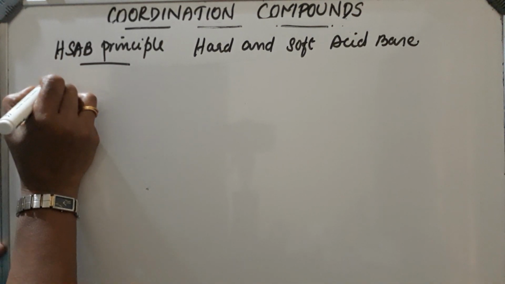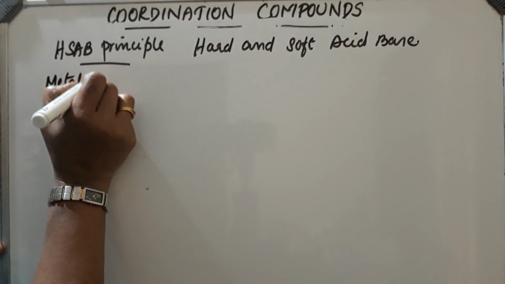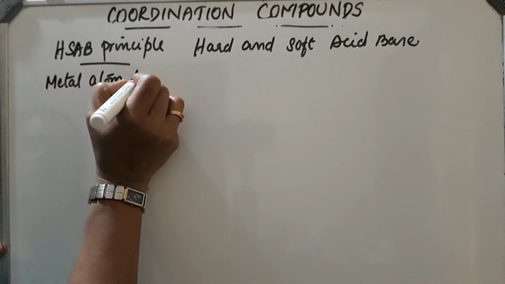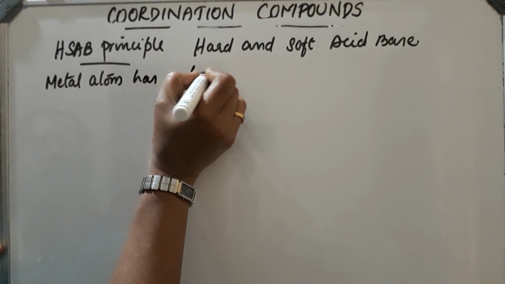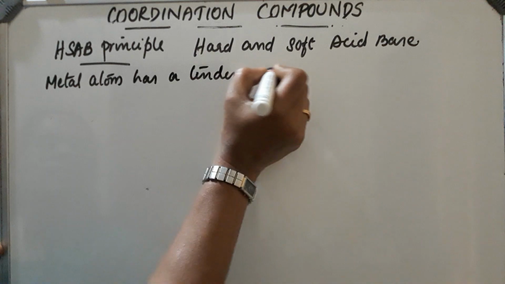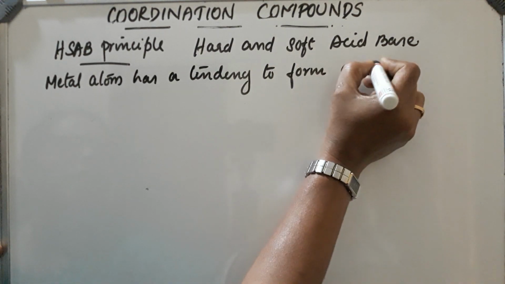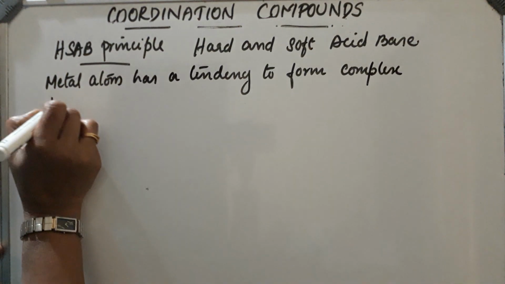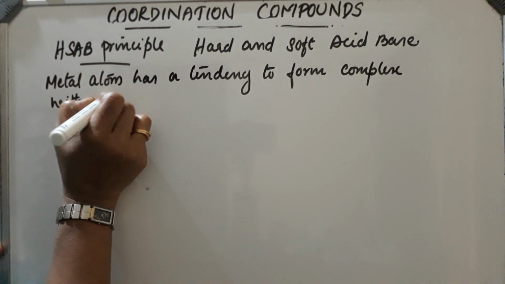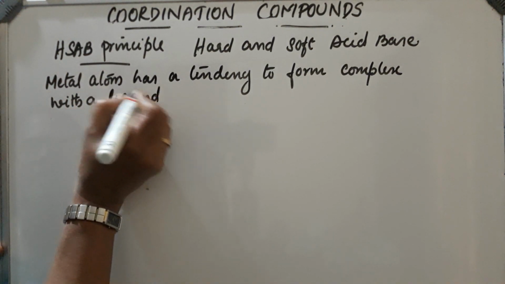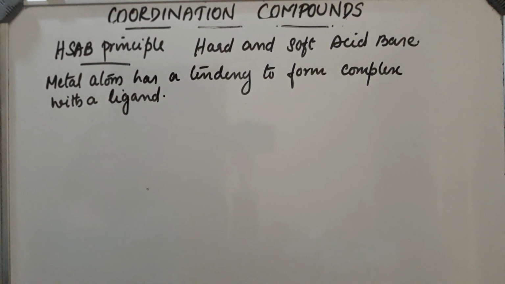The metal atom has a tendency to form complex with a ligand. Here metal atom is a Lewis acid and ligand is a Lewis base.